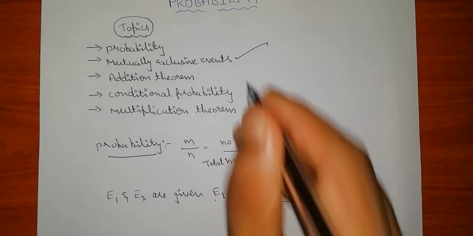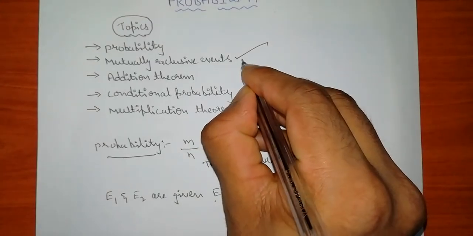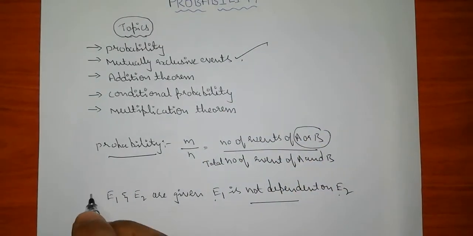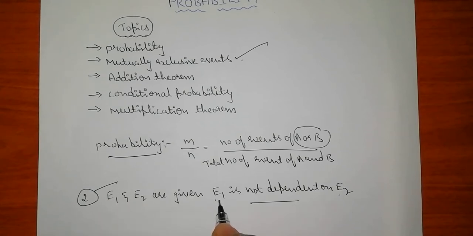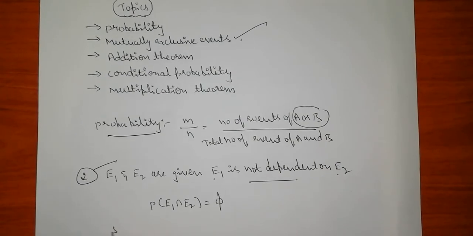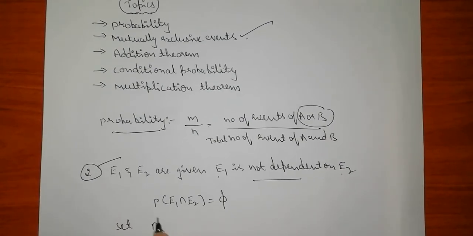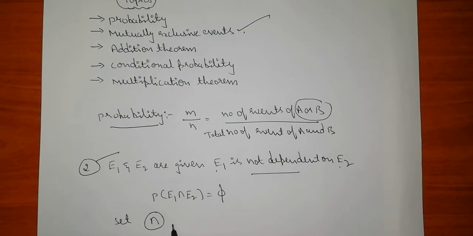The next topic I am discussing is mutually exclusive events. You can represent it like P of E1 intersection E2 is equal to null set. Why null set? In sets you have seen what the intersection part is: whatever common thing is present is written in the set. That is present in the sets chapter.